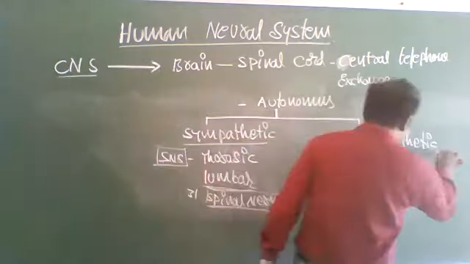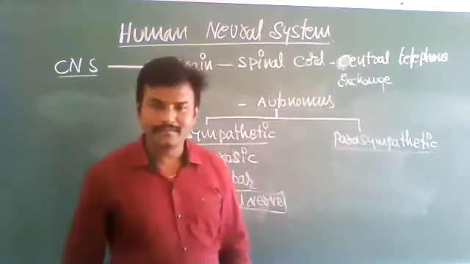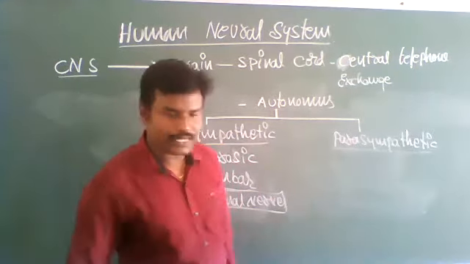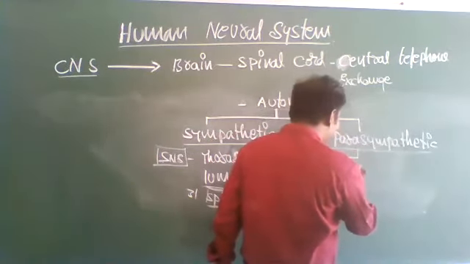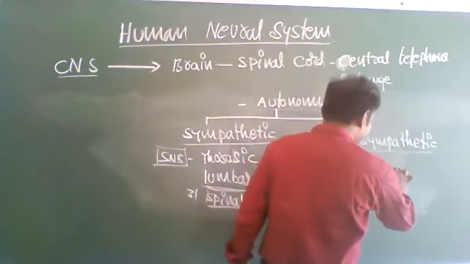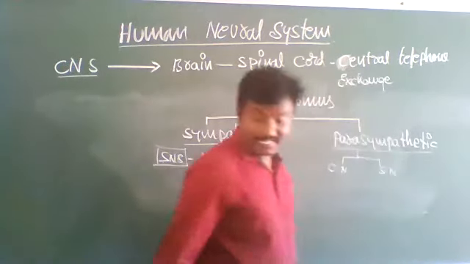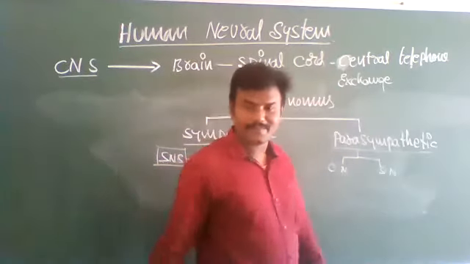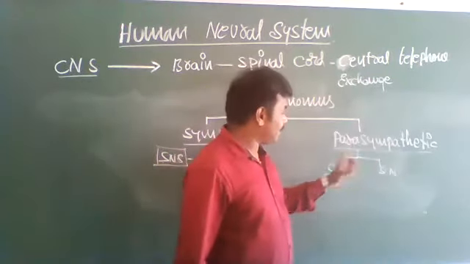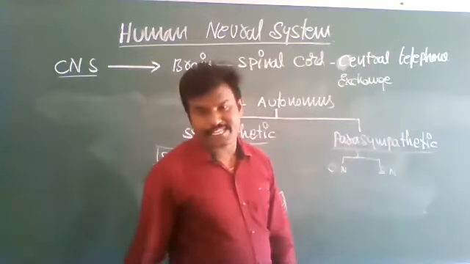Whereas parasympathetic neurons consist of cranial nerves and spinal nerves. In the parasympathetic system, cranial nerves are there and spinal nerves are there.